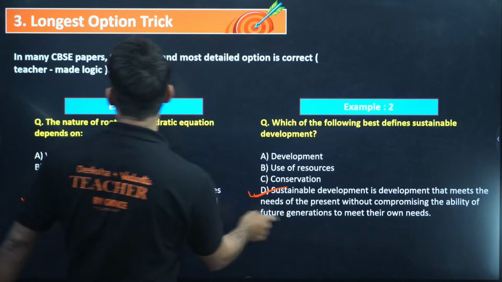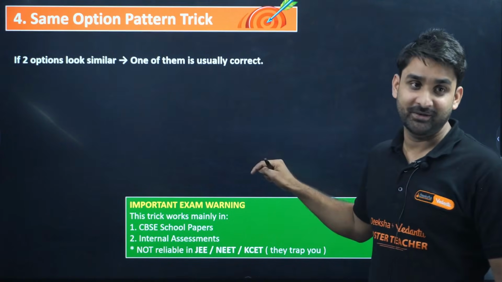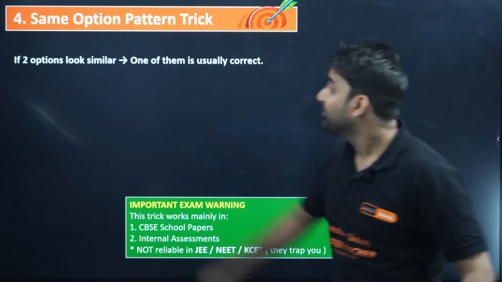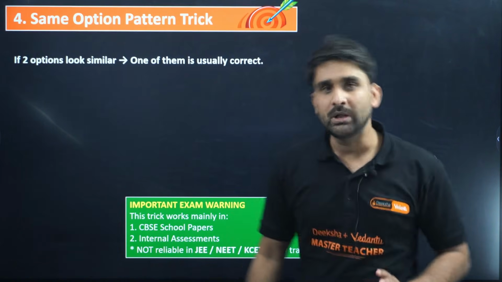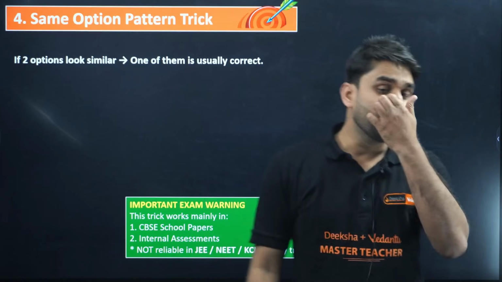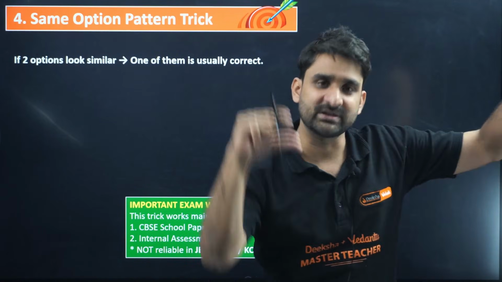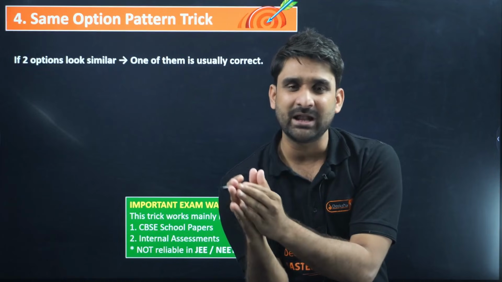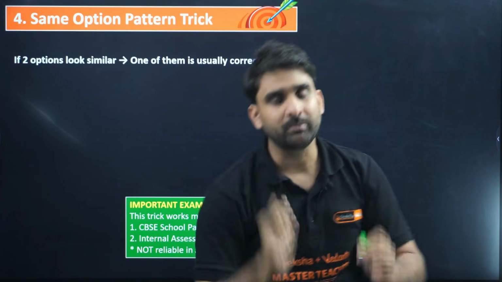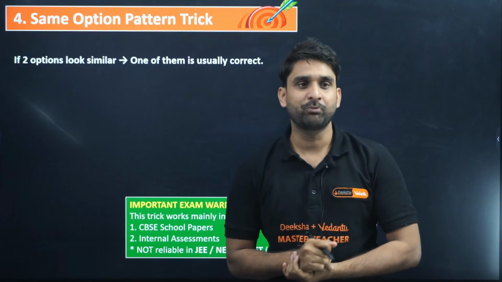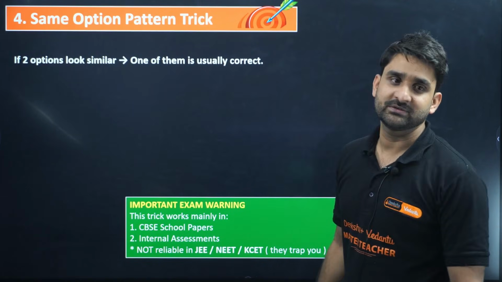So now moving to the fourth hack, which is the same option pattern trick, my dear. If two options look similar, one of them is usually correct. Yeah, I found it personally. When two options look similar, like in any MCQ question, two options are similar, there is a good chance that in those two particular options, one would be the correct answer. Are you getting my point? If two options look similar, one of them is usually the correct answer, right?